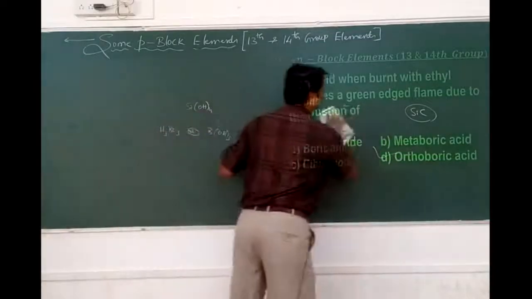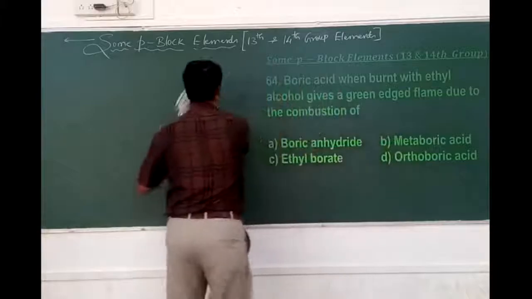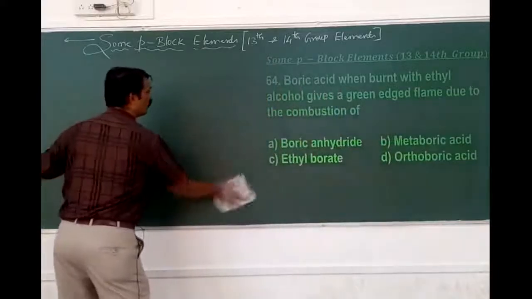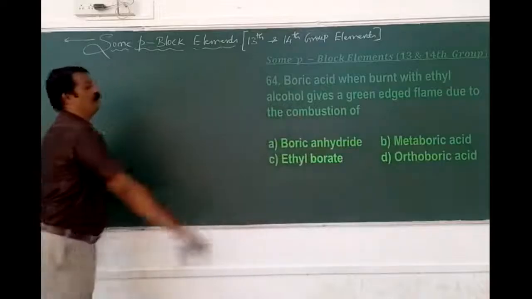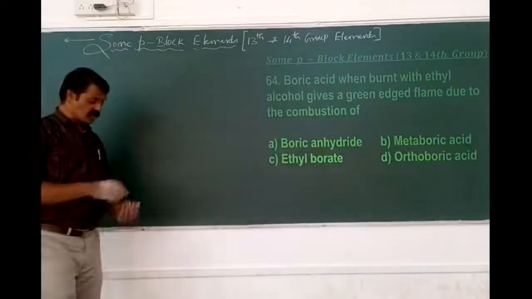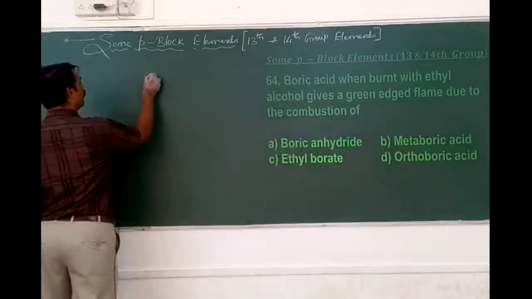Next we will have the 64. Boric acid, when heated with ethyl alcohol, gives a green edged flame due to the combustion of ethyl borate. So it is one of the tests, the ethyl borate test we are calling.